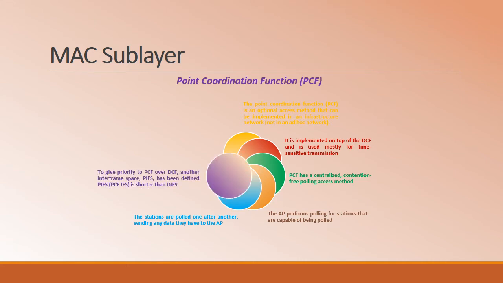To distinguish between PCF and DCF, priority is given to PCF as the communication is between the AP and the stations. Thus, the PCF is given higher priority compared to the DCF. At any given instant of time, the AP gains priority, thus initiating the data transfer.